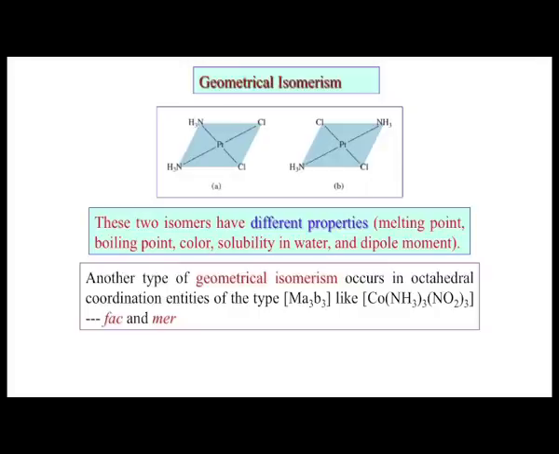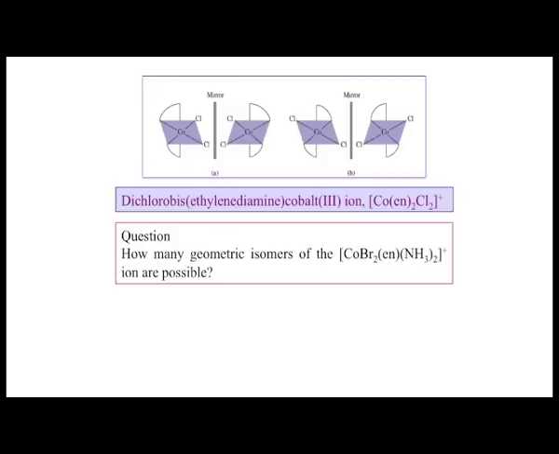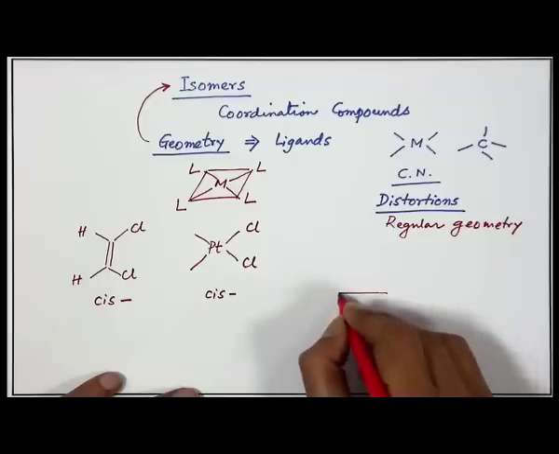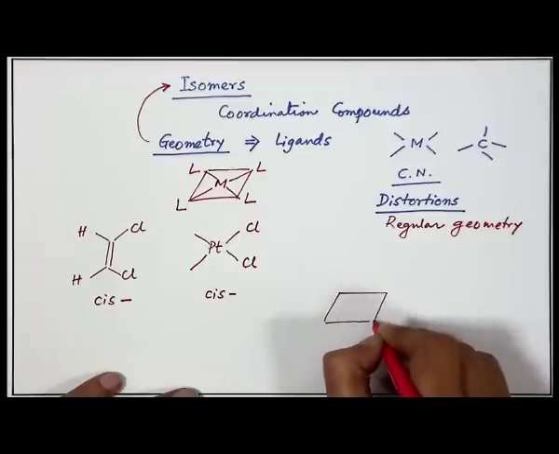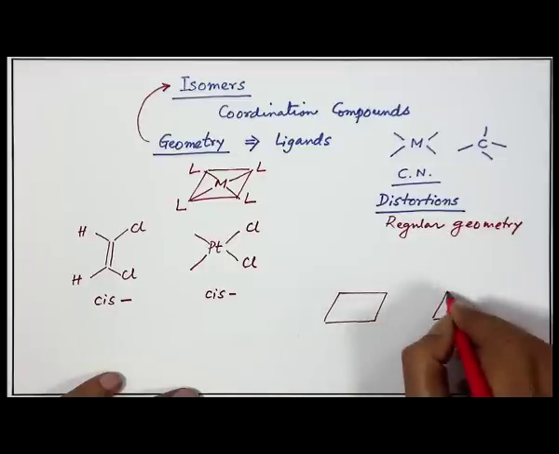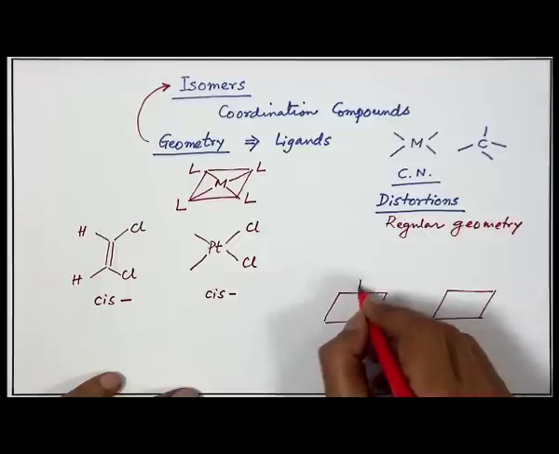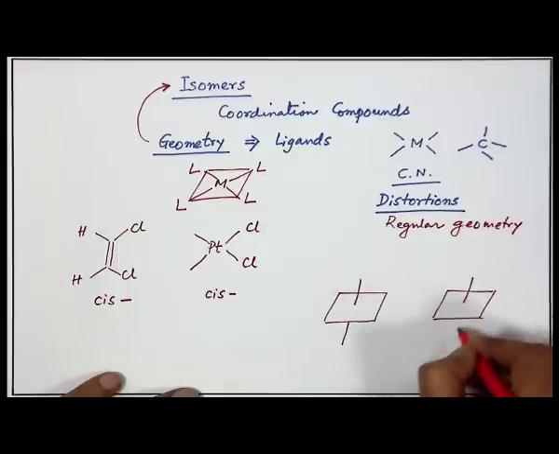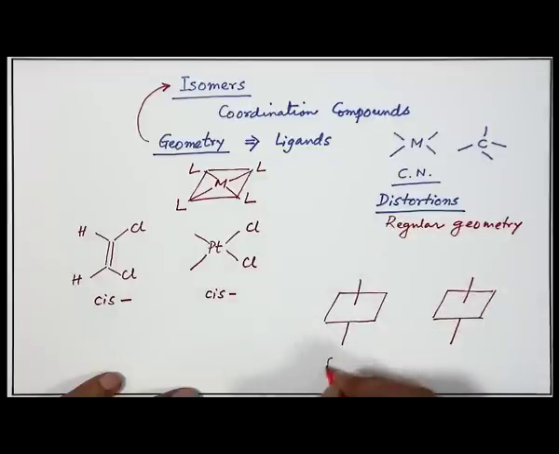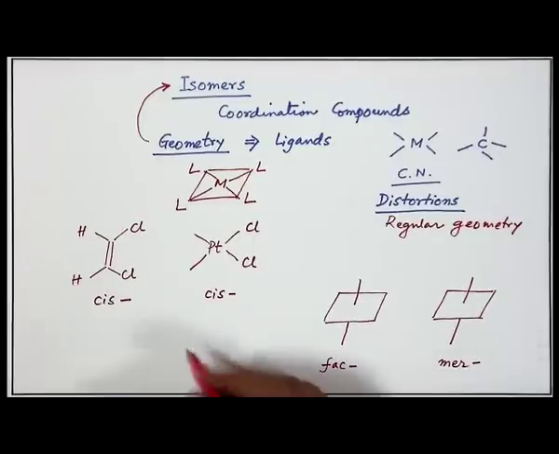And this can also have the facial and the meridional isomeric forms, which we discussed earlier, very similar to this arrangement. So, what does it mean? Just like cisplatin and transplatin, we simply draw the octahedral geometries and see how we can have the isomers. One we term the facial isomer and the other the meridional isomer.